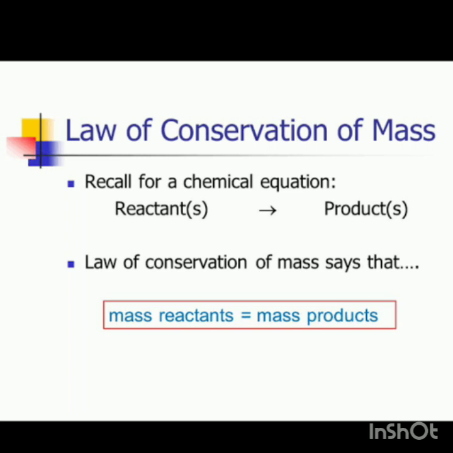According to this law, the total mass of the reactants is always equal to the mass of the products. It means in a particular chemical reaction, the total mass of the reactants is always equal to the total mass of the products formed. There is no change in the mass during the chemical reaction. In simple language, we can say that mass can neither be created nor be destroyed in any chemical reaction. The total mass remains conserved during a chemical reaction.